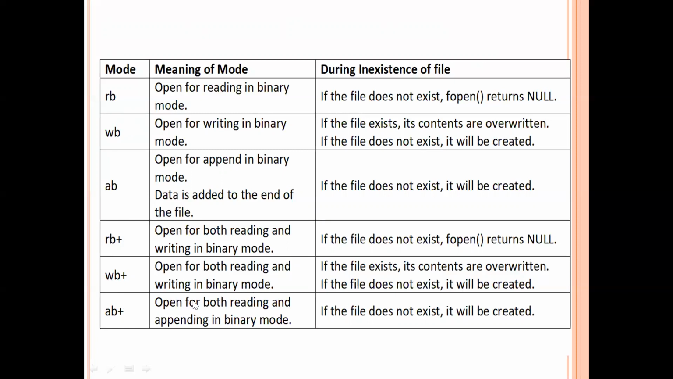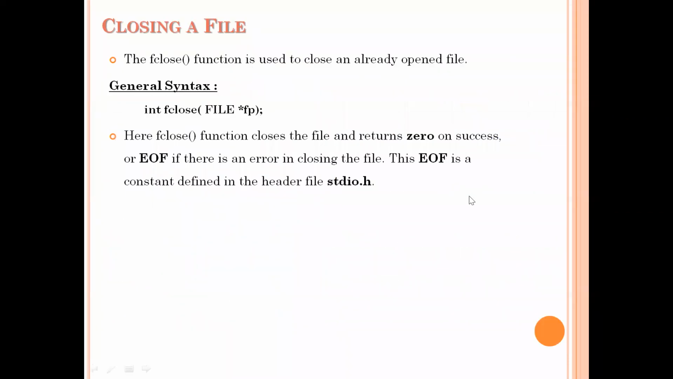Next, coming to closing a file. Once you open a file, after performing all the operations on it, you compulsorily have to close that file. Because if you are not closing the file, there is a chance of misuse of that file by other persons. That is the reason why you have to close it. For closing the file, we have the fclose function. This fclose function is used to close an already opened file.